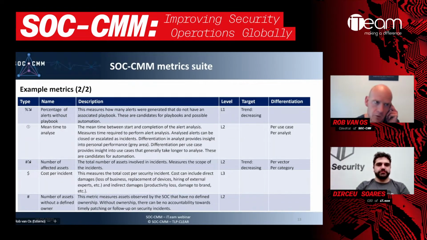Some more example metrics here. An interesting one to me is, for example, mean time to analyze. So what we're seeing here is an L2 metric that says the time to start and complete the alert analysis. Now we can make some differentiation here. We can do that per analyst, which gives us the option to start measuring analyst performance.